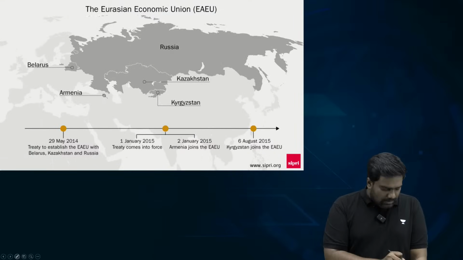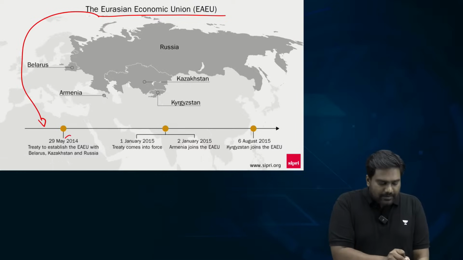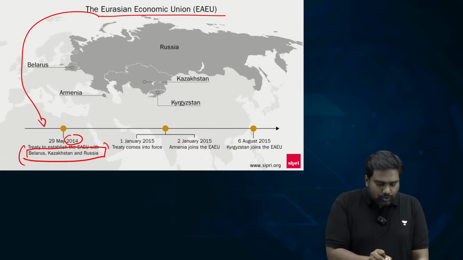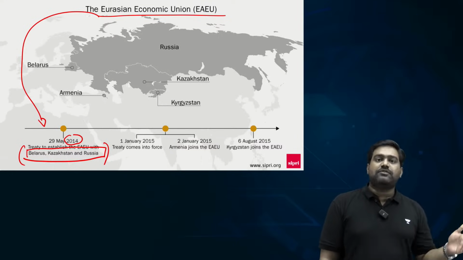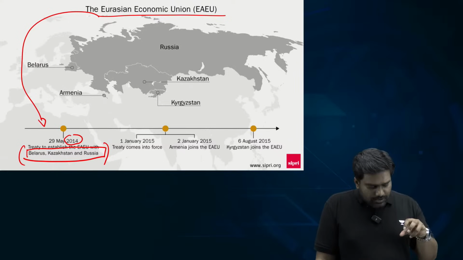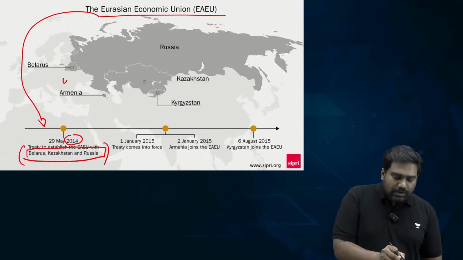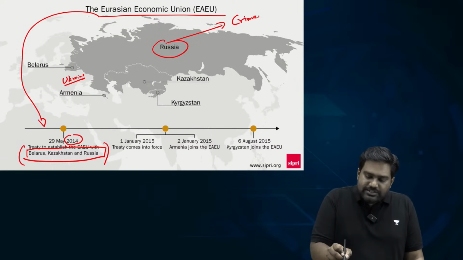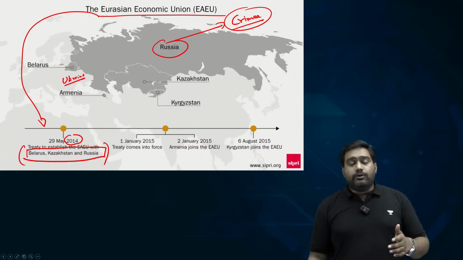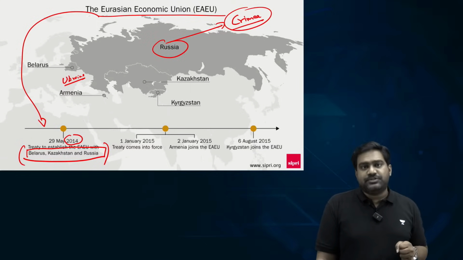So just a little bit of background about Eurasian Economic Union. It was established formally in 2014 by Russia with 2 of its closest allies, Belarus and Kazakhstan. One from Central Asia, one from Eurasia, from Eastern Europe. So they established the economic union to build economic relations between them, but Ukraine refused to join the initiative. So it's not a coincidence that Russia annexed the Crimean Peninsula in the same year. It was in 2014 that Russia attacked Ukraine and annexed the strategic Crimean Peninsula.